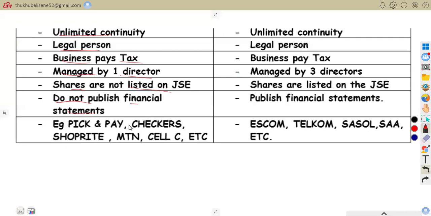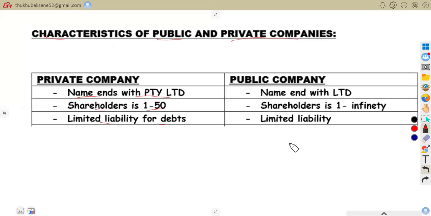So now coming to the public company. The name for a public company must end with Ltd. That's how we are going to know that this is a public company. It's Ltd, limited. Shareholders is one, and then you don't have a maximum. It's from one to many who want to join the public company.